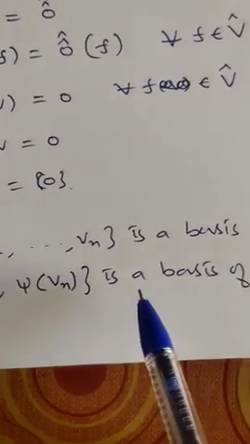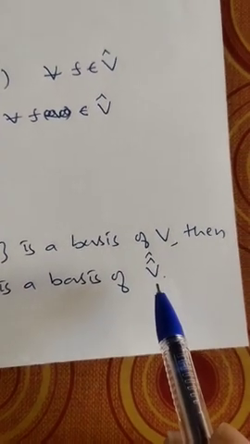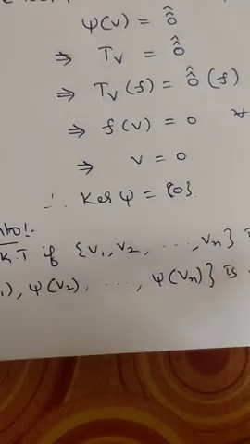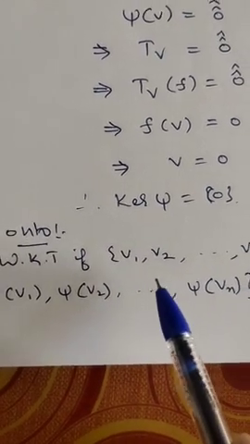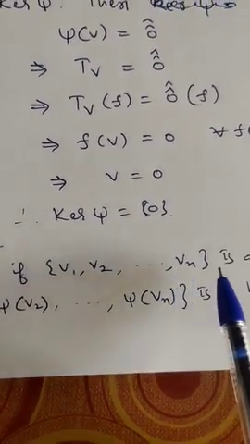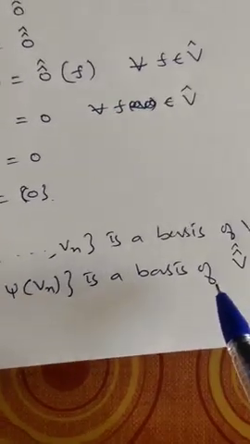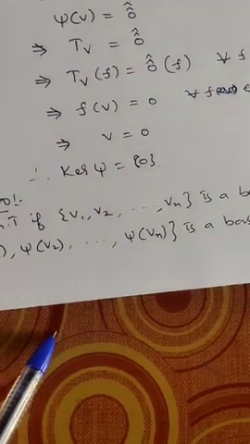ξ(e1), ξ(e2), ..., ξ(en) is a basis of V double cap, because a homomorphism maps basis elements onto basis elements. Therefore, if v1, v2, ..., vn is a basis of V, then ξ(v1), ξ(v2), ..., ξ(vn) is a basis of V double cap.